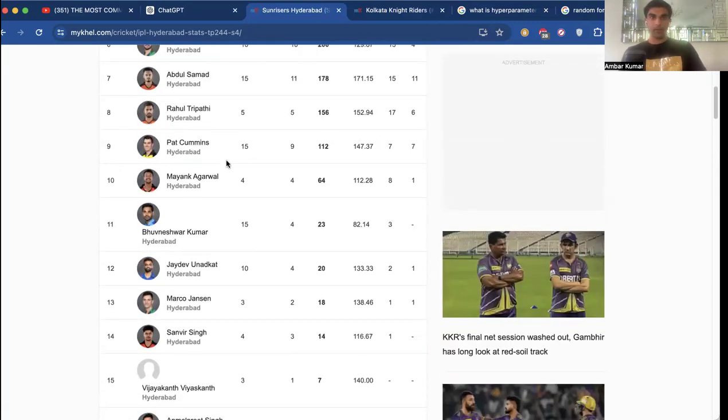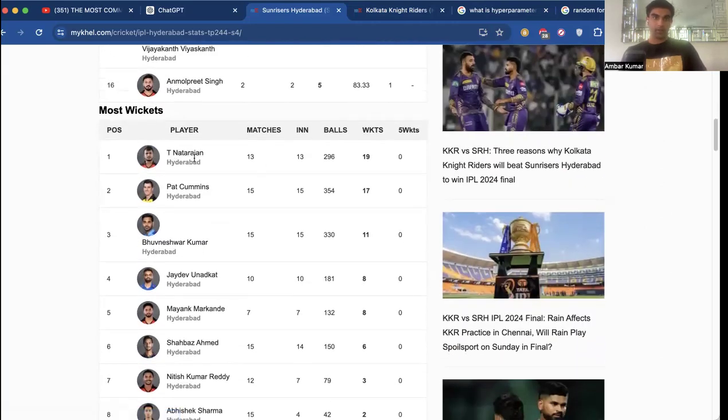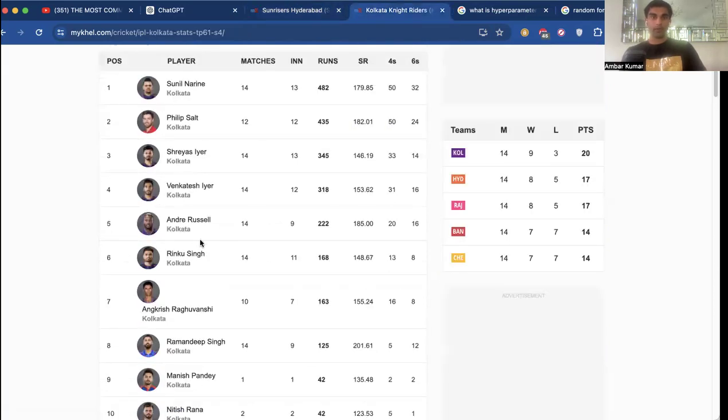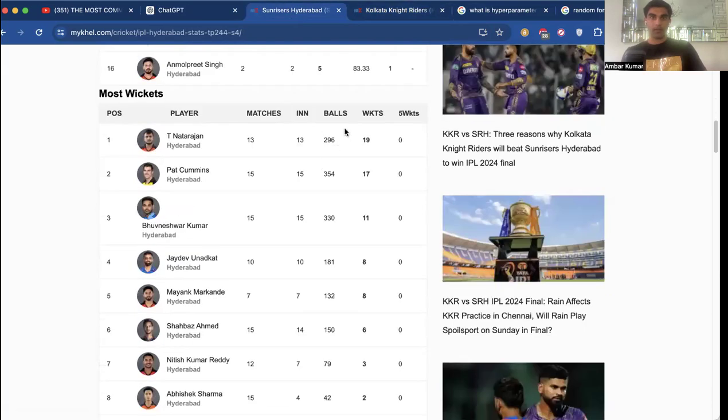He's the captain for Hyderabad. And then we can go down over here to the wickets, and we can see that T Natarajan of Hyderabad has taken the most wickets at 19. But already, if we do some data analysis, we can see that the max wicket number for the Kolkata Knight Riders was 20 wickets, and Hyderabad is only taking 19.